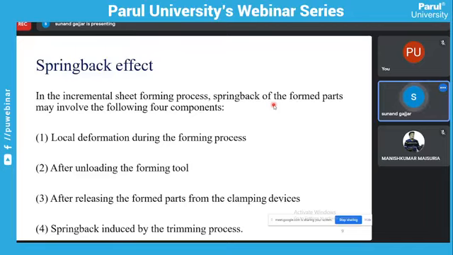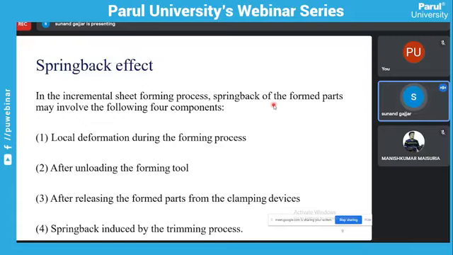Then after unloading the forming tool, when the tool is retracted to its original position, the spring back can occur. And when the formed part is released from the clamp devices, then also the spring back effect is observed. And after the trimming process, this spring back will also be observed.